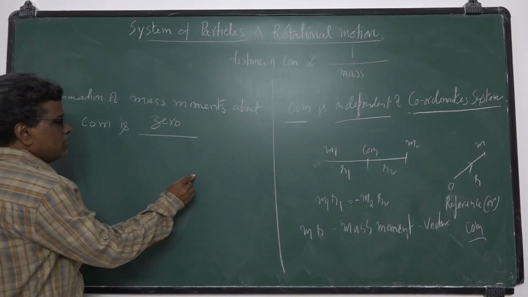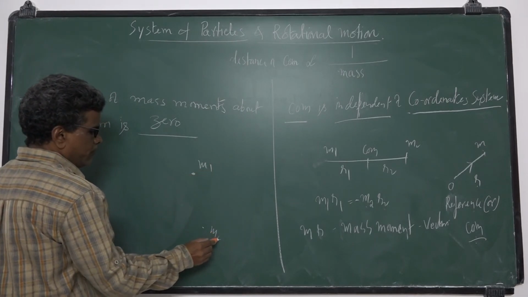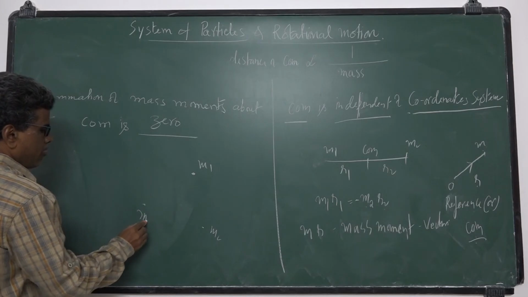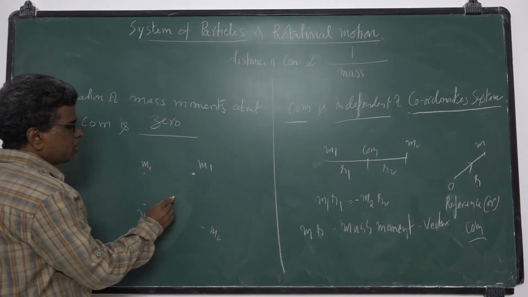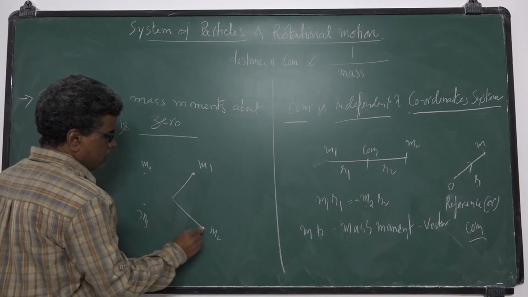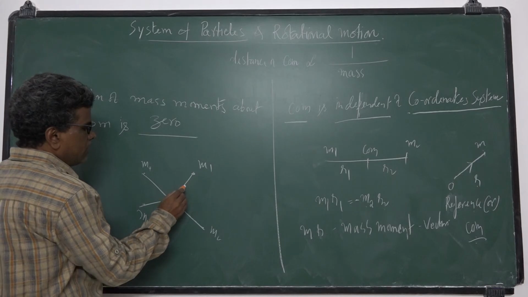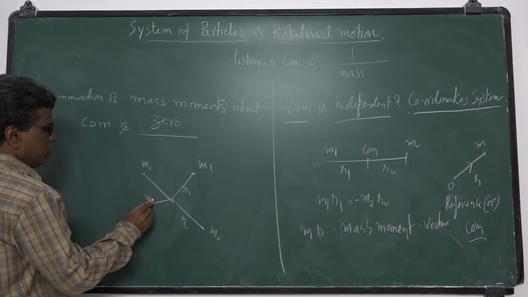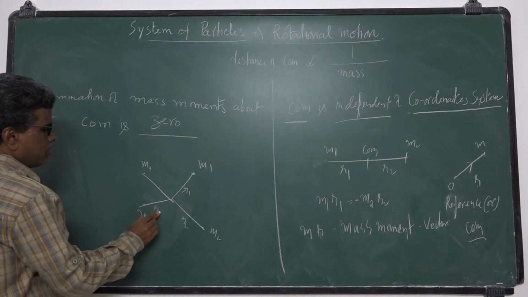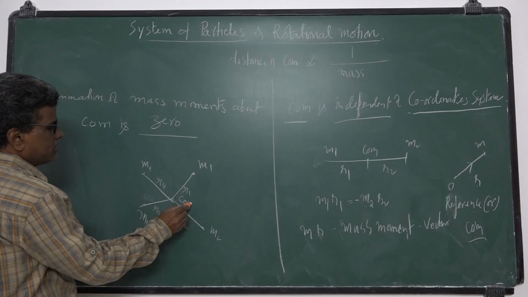That means suppose there are particles m1, m2, m3 and m4, with distances r1, r2, r3 and r4 from the center of mass.